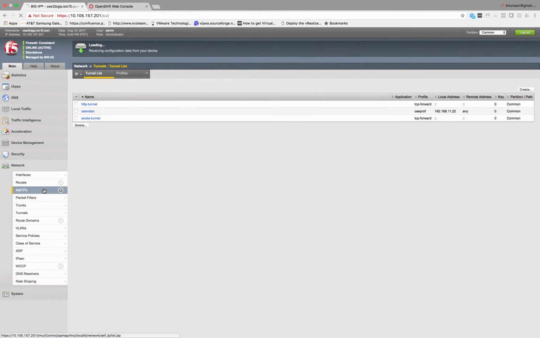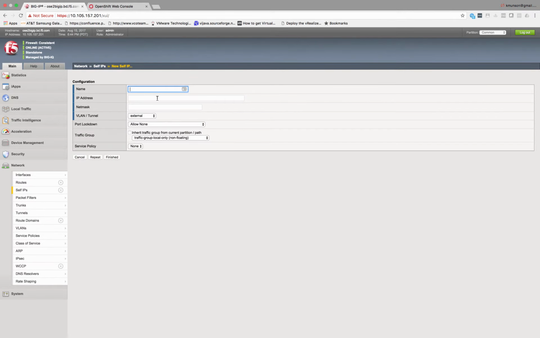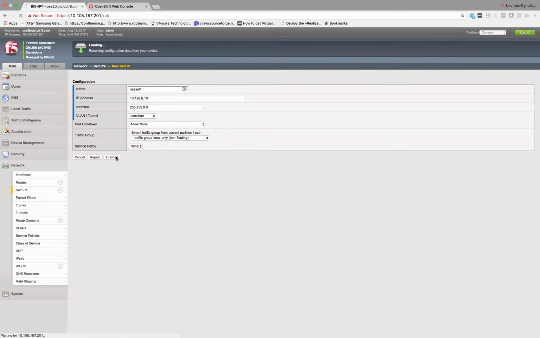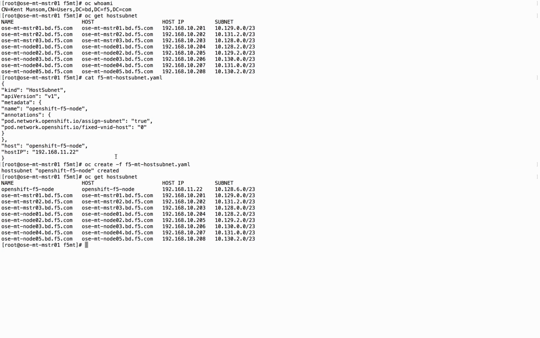So we'll go ahead and set up the self IP address. And as I mentioned, the /23 is a subset of a larger /14. So when I set up my self IP, you see I do it with a /14. I assign it to the VXLAN tunnel that was created. At this point, we've taken care of the prerequisites on the BIG-IP.